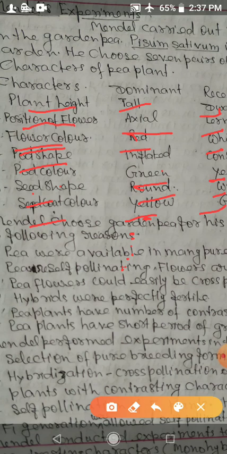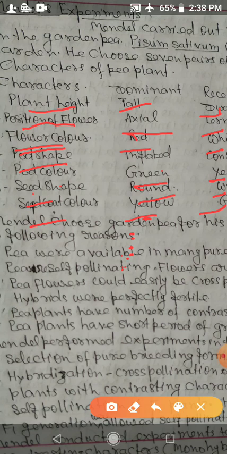Mendel performed experiments in 3 steps. The first step is selection of pure breeding forms of all the traits. Second step is hybridization. Hybridization means cross pollination of true breeding plants with contrasting characters.